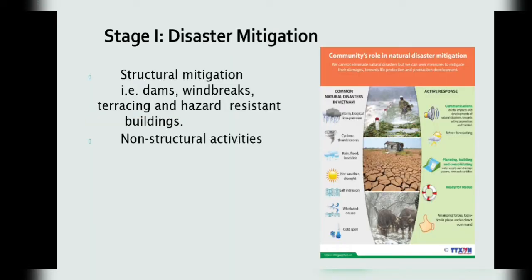Now, stage 1, disaster mitigation. Structural mitigation is construction projects which reduce economic and social impact, that is dams, windbreaks, terracing, and hazard-resistant buildings. Non-structural activities are policies and practices which raise awareness of hazards or encourage development to reduce the impact of disaster.